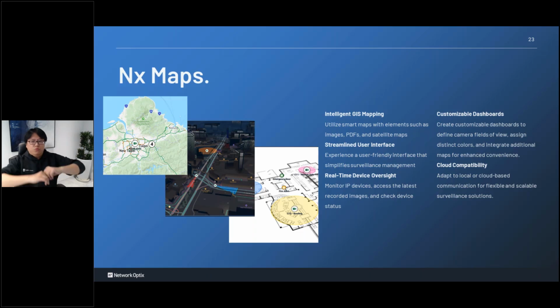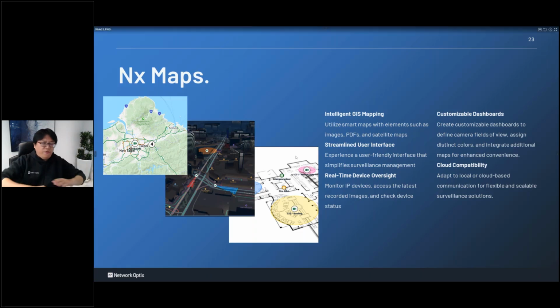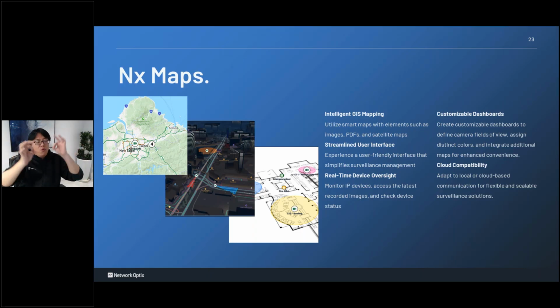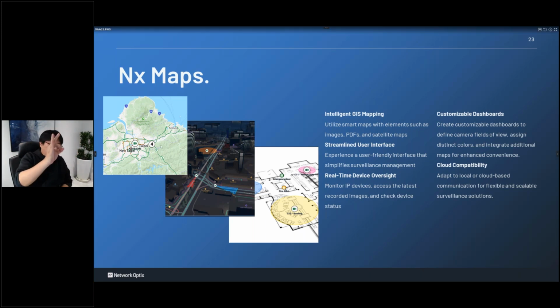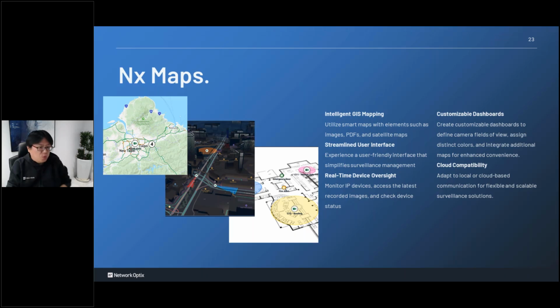And also, if your system covers the whole country or something, right? You just zoom out the map, right? And you can see we will summarize the number of the cameras for you. Let's say you will see, okay, in Taipei, there are 4 stores or something, right? So you zoom in, you see the store icon. Click into the store icon, you get into the store, something like that, right? So this map only exists in the NS enterprise, okay? So only for the subscription model.